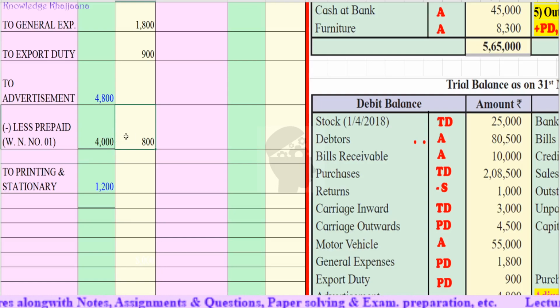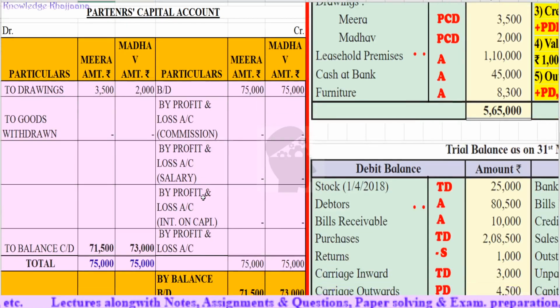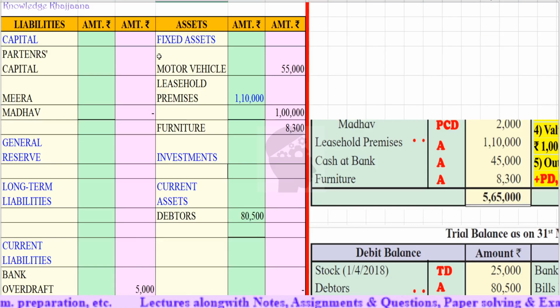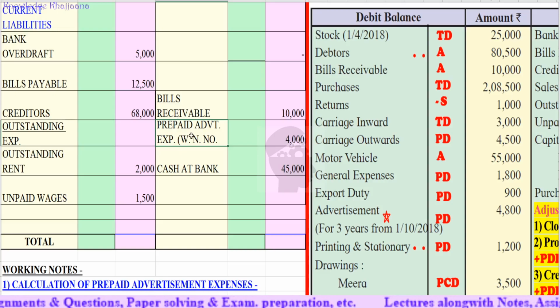Then these 4,000 rupees, which are prepaid advertisement expenses, we have to record at the balance sheet asset side, as prepaid advertisement expenses as per working note number 1, rupees 4,000.